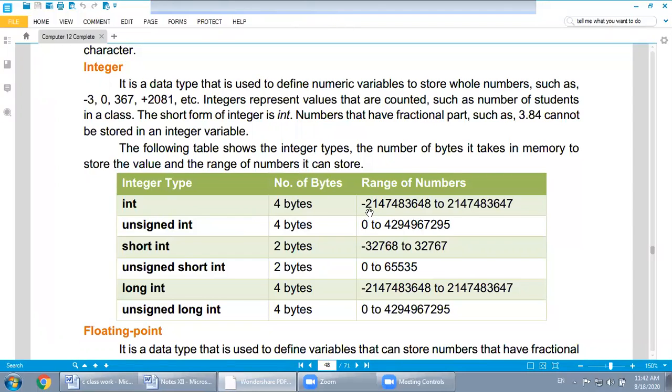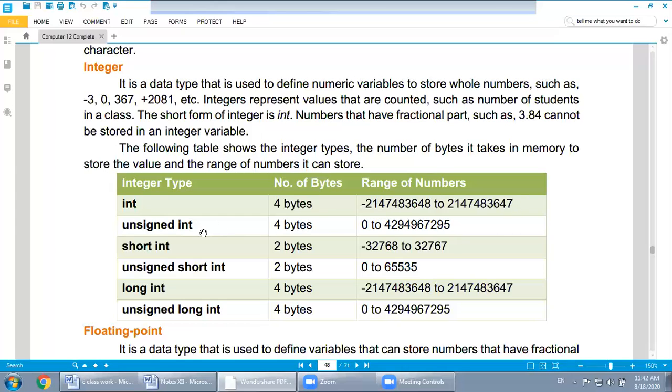It is minus 2147483648 to plus 2147483647. So it means that this is the largest long value. You must keep in mind that an integer occupies 4 bytes in computer memory, and we can assign the integer variable a value within the range of these digits.